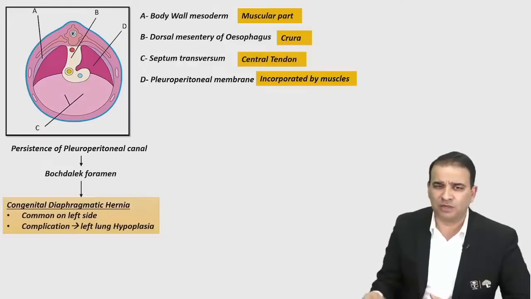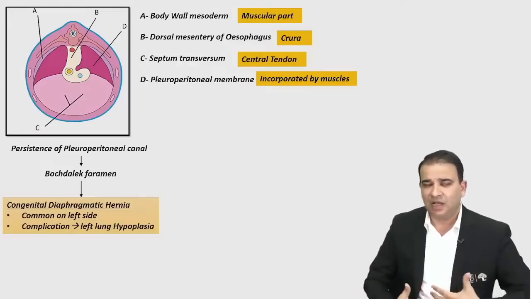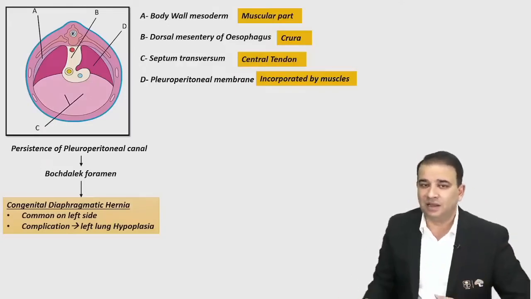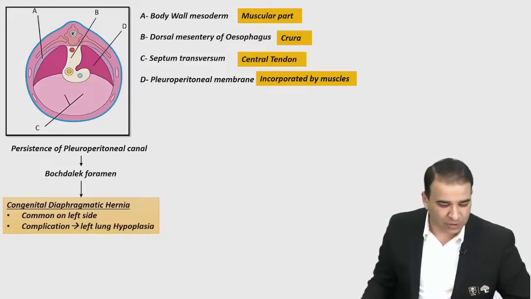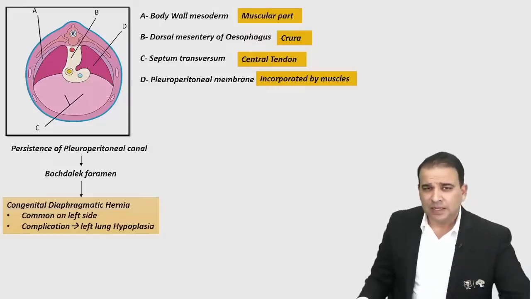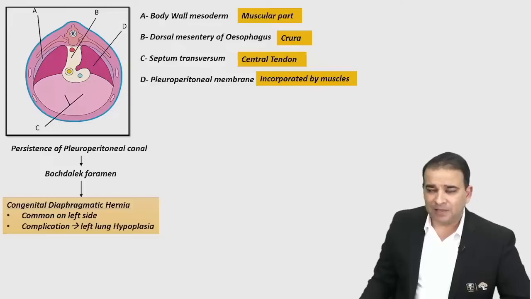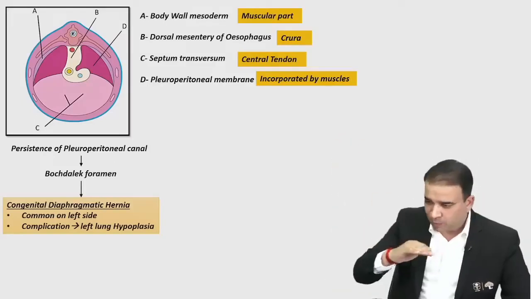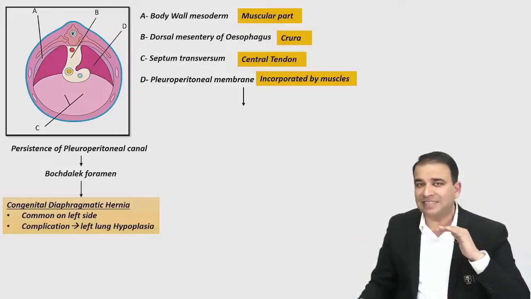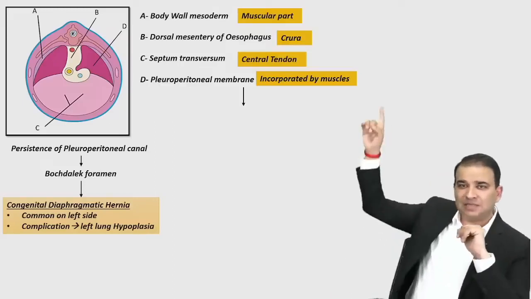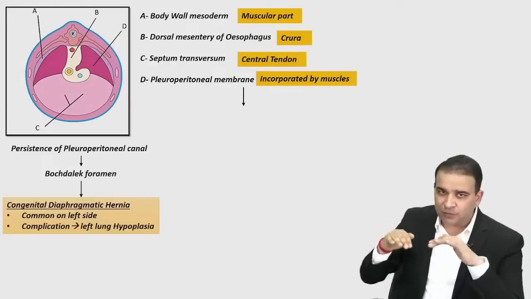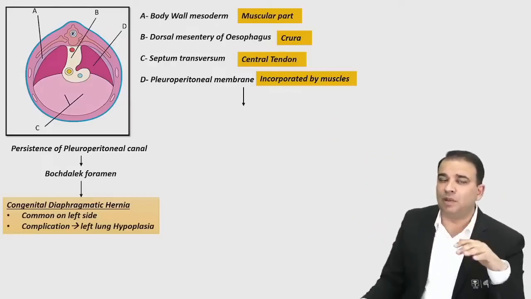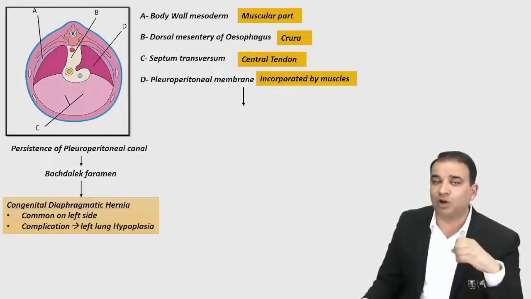It's more common toward the left side, and obviously if the intestine herniates toward the left side, it can cause lung hypoplasia, the left lung hypoplasia as well. Then we have another condition. The pleuroperitoneal membrane is formed, it is there, but that membrane is not invaded by the muscle. We said muscles will incorporate inside. If this pleuroperitoneal membrane is not incorporated by the muscle,